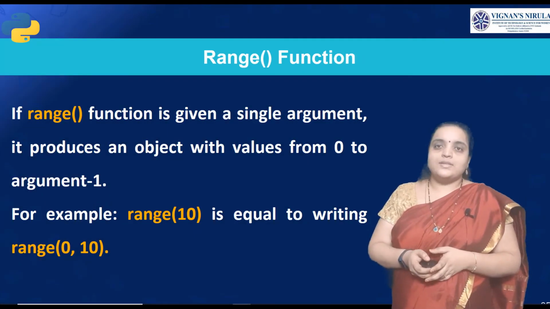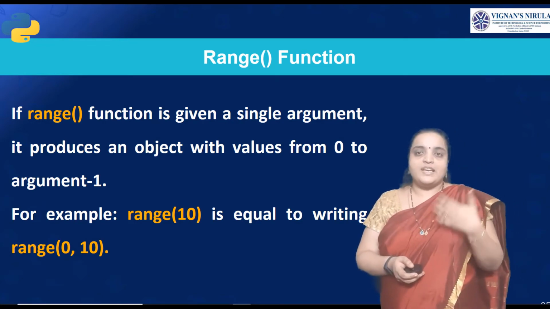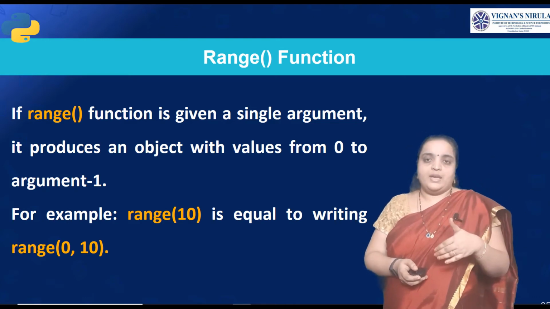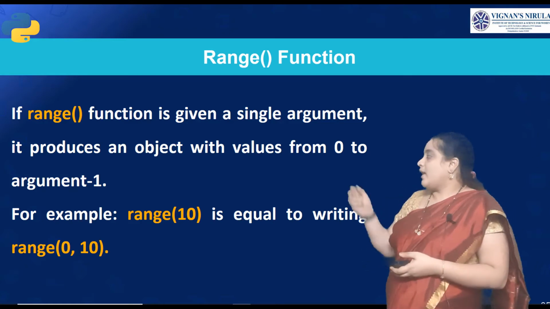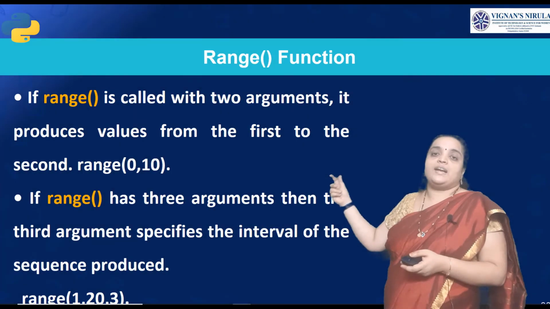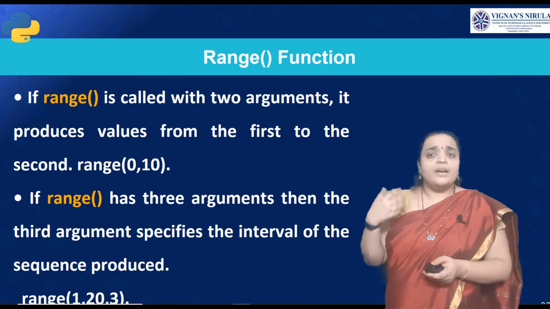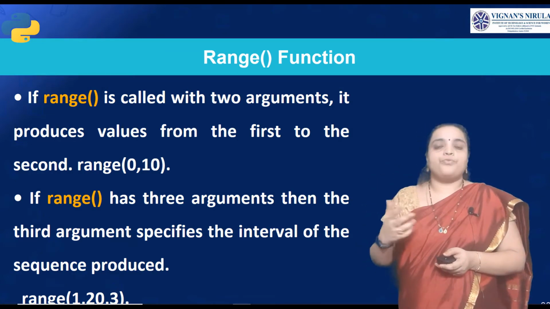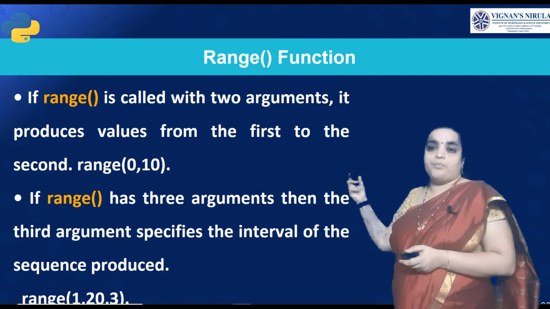Is that clear, students? Then we will see some more examples of the range function. Here we can give the range function a single argument. If you give range of 10, then it is equal to range from 0 to 10. It starts from 0 and it ends with 10. Is that clear, students? Then, if range is called with 2 arguments, it produces the values from the first to the second. So, from 0 to 10, it produces the values.